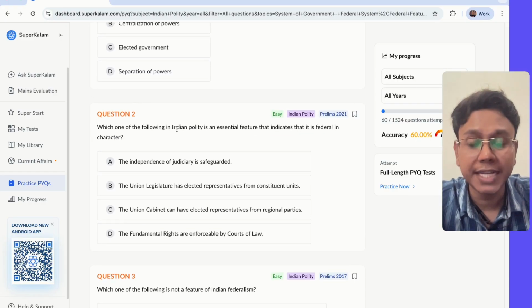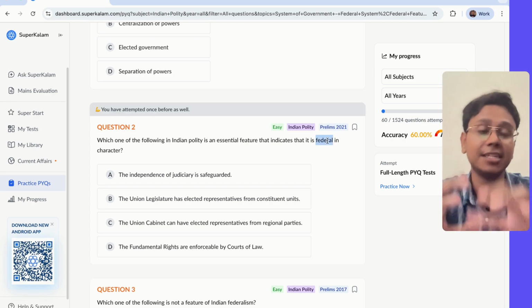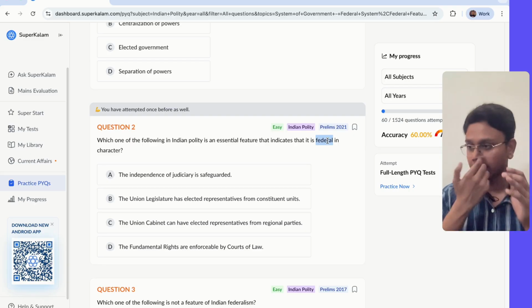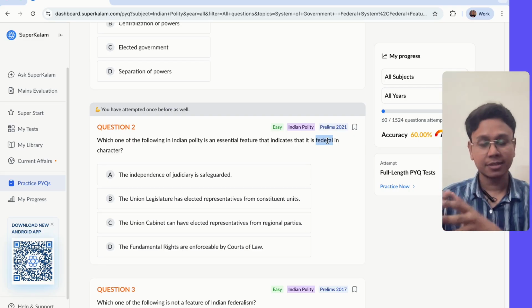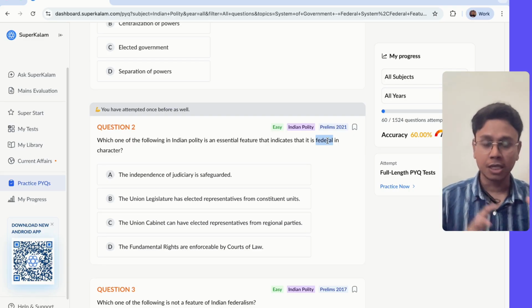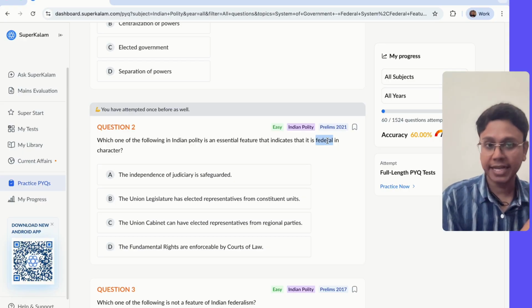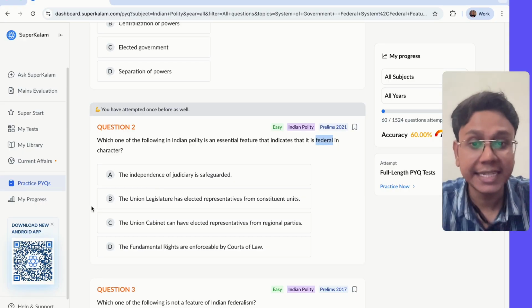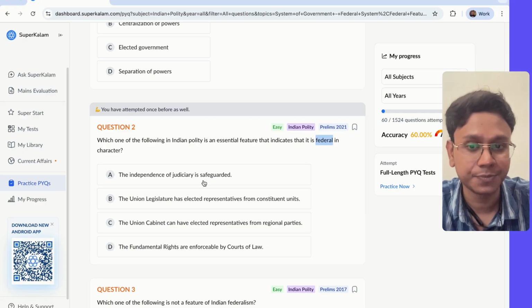Which one of the following in Indian polity is an essential feature that indicates the federal character in India? Strong state is a unitary character, so what are the federal characters? Let's see through this example. Independence of judiciary is safeguarded.